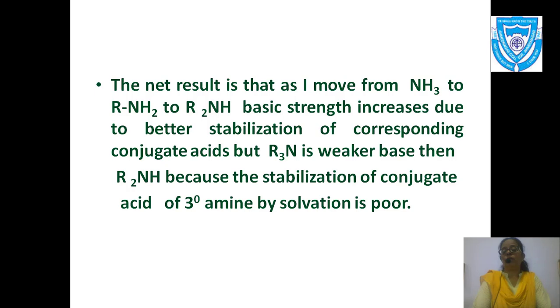This is the reason why we had that trend: the basic strength increases from ammonia to 1 prime, from 1 prime to 2 prime, but decreases from 2 prime to 3 prime. So this is the order which we have given.